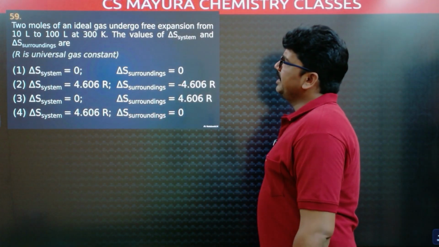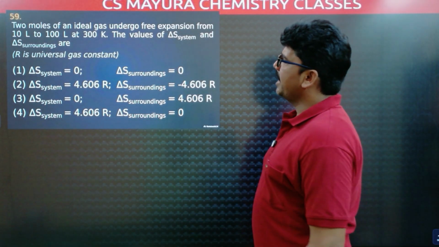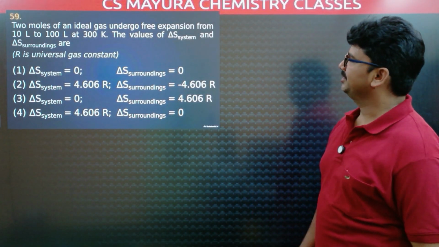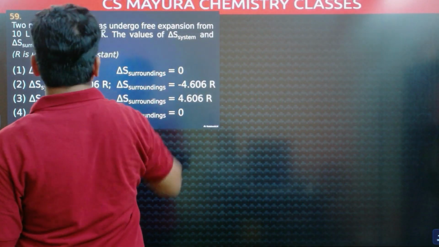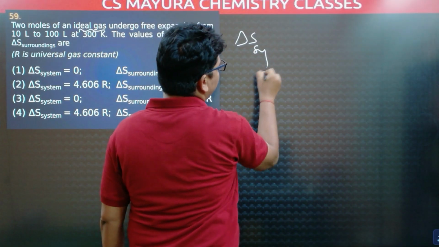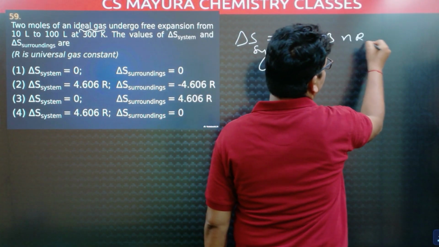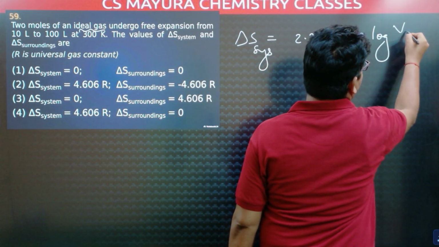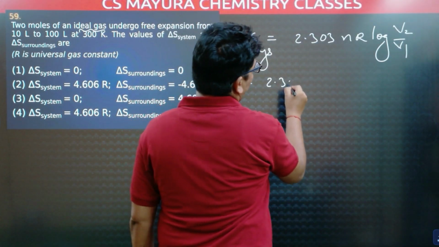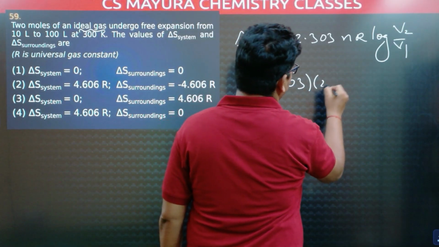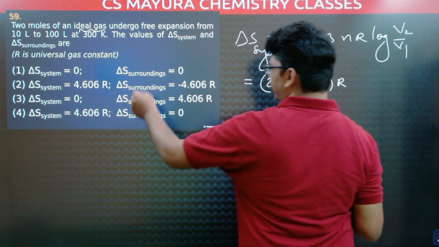2 moles of an ideal gas undergoes free expansion from 10 liters to 100 liters. Find the value of delta S system and delta S surroundings. This is an ideal gas, and remember there is free expansion. The change in entropy of a system formula is 2.303 nR log V2 by V1. This is our formula. Then 2.303 into n value 2, R value not substituted here.